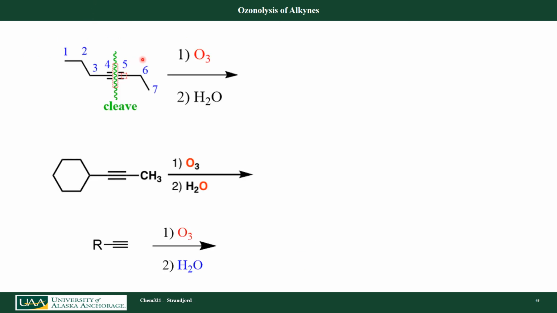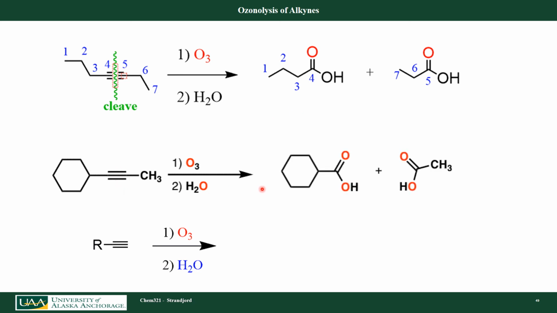Let's look at a few examples. Here I have an internal alkyne, and there's 7 carbons, so it's a 3-heptyne. Ozone, I know I'm going to cleave it, and then I'm going to add water to protonate those carboxylates to form 2 different carboxylic acids. The same thing here. I'm going to cleave that triple bond, forming 2 carboxylic acids.